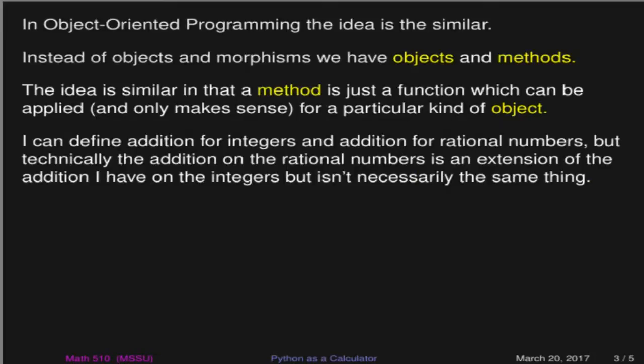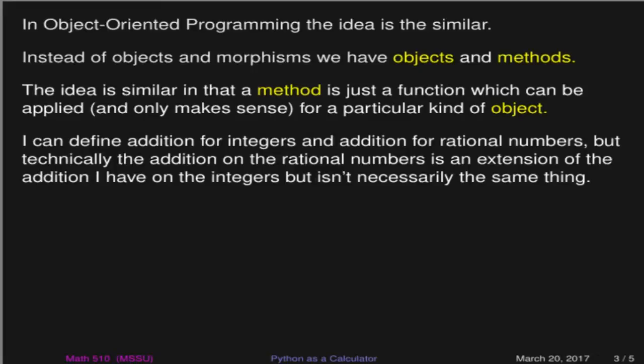Now, I can define addition for integers and addition for rational numbers, but in doing that definition, as I'm developing the rational numbers from the integers, this new operation of addition is really an extension of the addition that I had down in the integers.